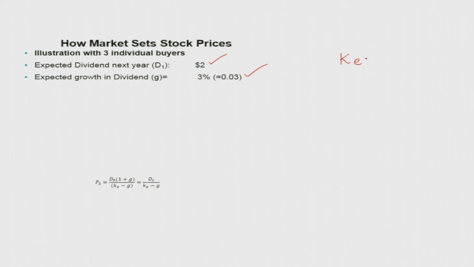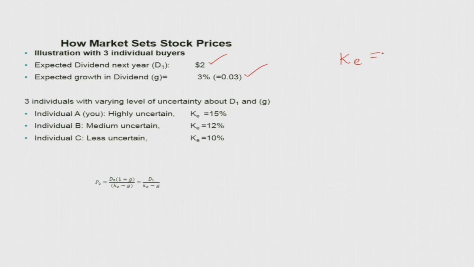We need information on KE, but KE varies from individual to individual because it is based on their perception about the market and the amount they require in order to make an investment, which we have already seen. The expected return, KE, includes the return they are going to get from an alternative investment plus the risk premium. This varies from individual to individual. So, let us assume there are these 3 individuals with varying levels of uncertainty about D1 and G, about their information, because these are all expected.